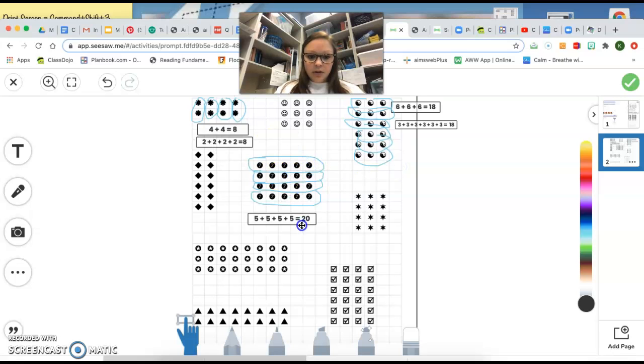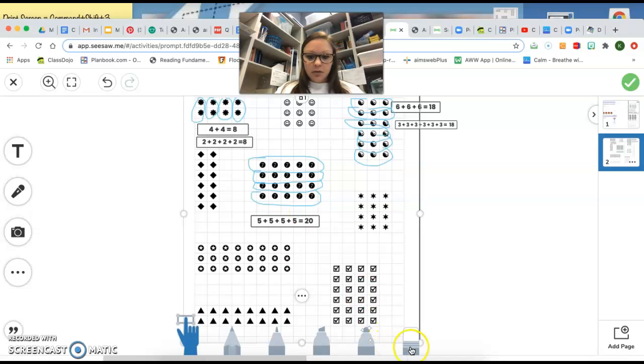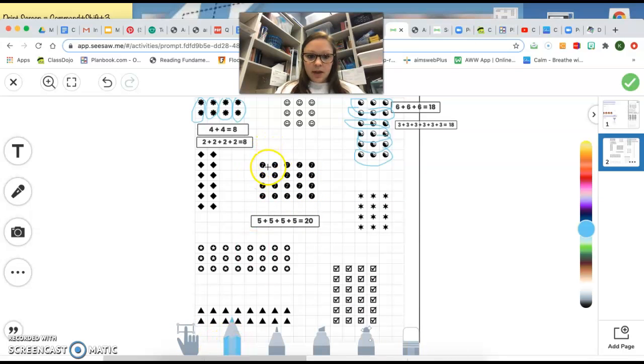And I can also do that using my columns. So this time we have 1 column of 4, 2 columns of 4, 3 columns of 4, 4 columns of 4, and 5 columns of 4.